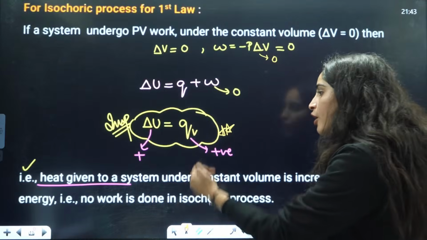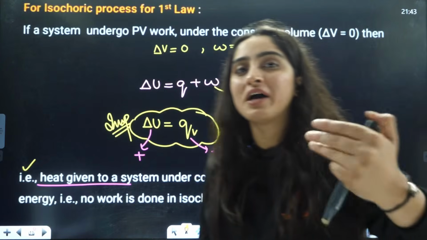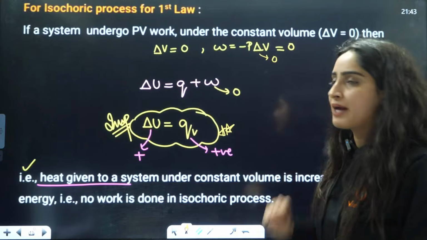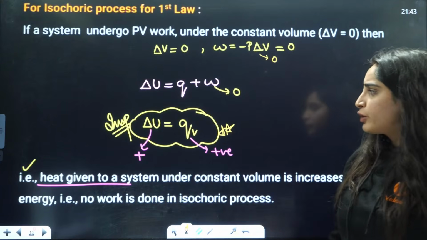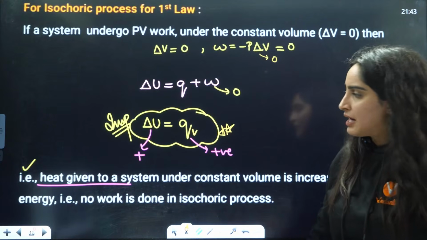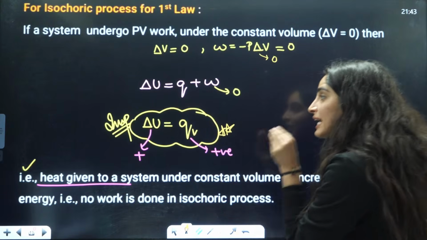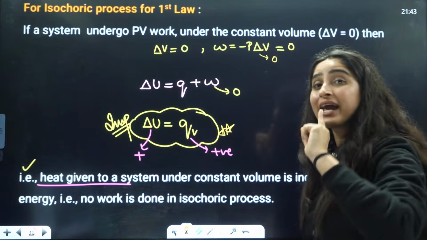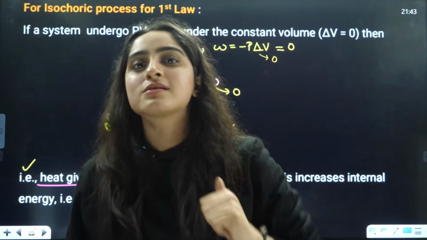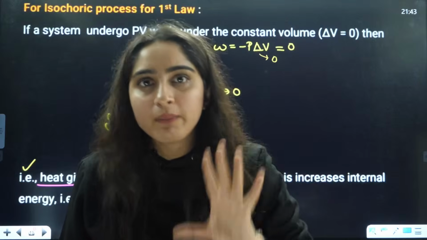Now, let us see from here how theory questions can be asked. A theory question can be: let's say your heat energy change is positive. That means delta U is also positive. So they are saying that heat energy is given to the system. If I give heat energy to the system, then only it will be positive.